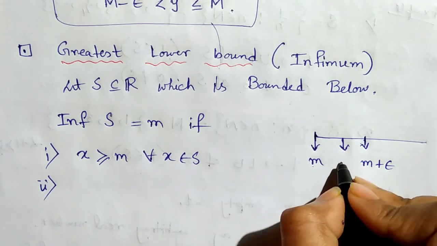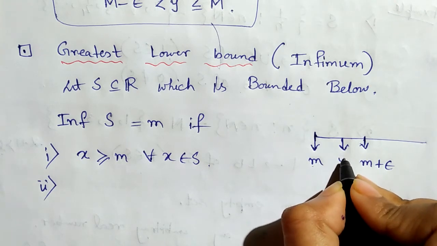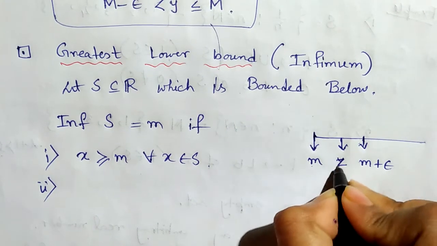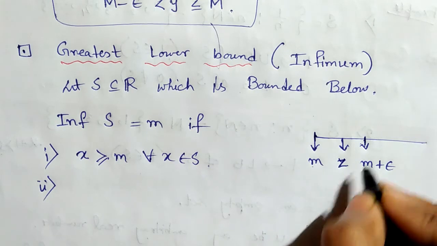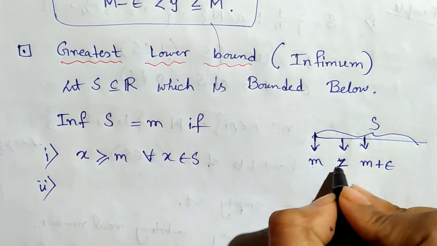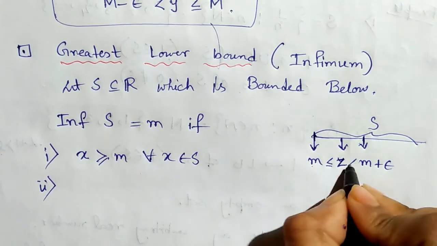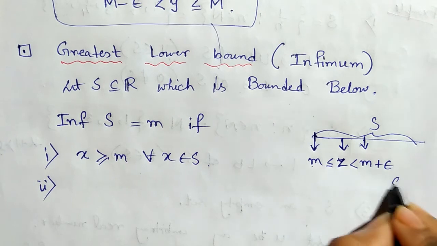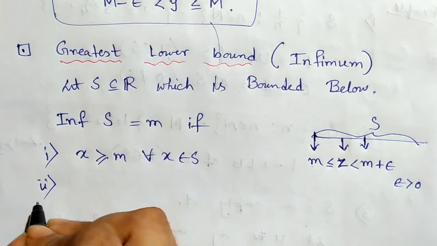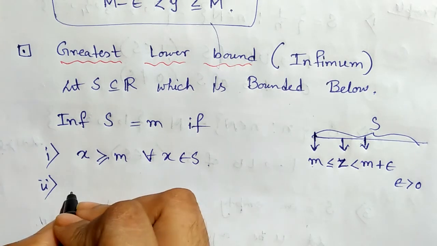Then we get a member Z of the set S, such that m is less than or equal to Z, which is less than m plus epsilon. This Z depends on epsilon.